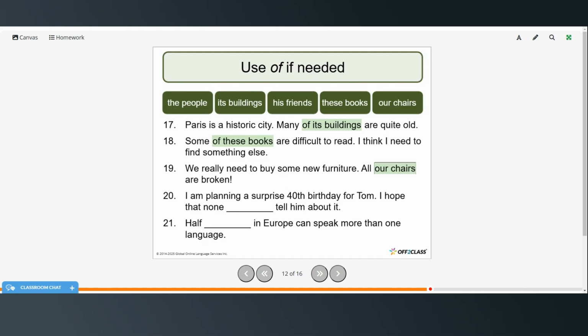It's optional there. I am planning a surprise 40th birthday for Tom. I hope that none of his friends tell him about it. Half the people in Europe can speak more than one language, or you could say half of if you want.